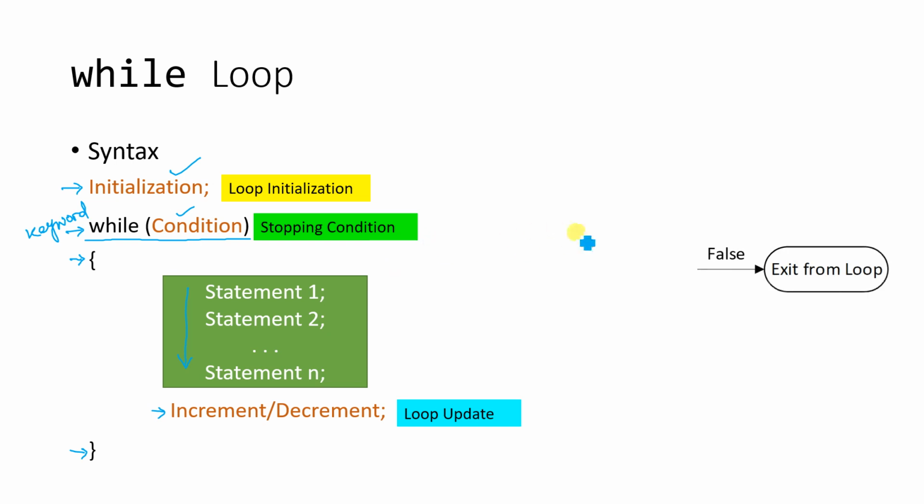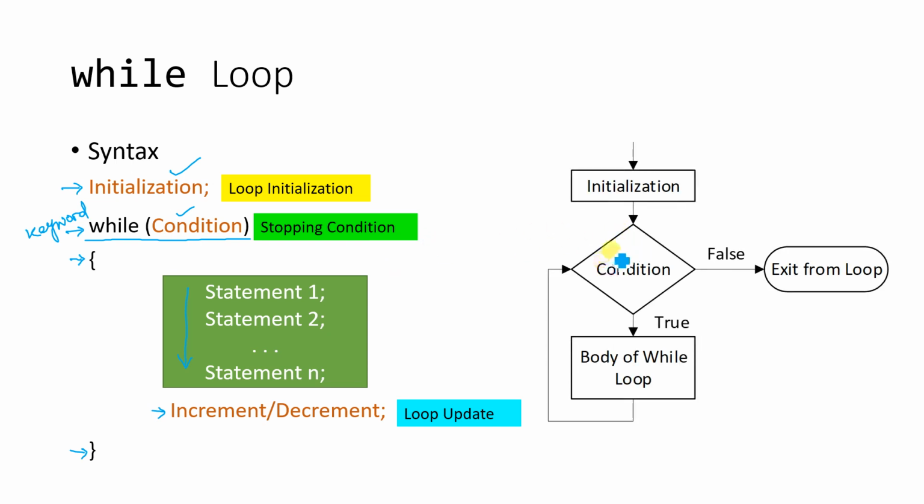The similar flow, that is the flowchart, is represented over here for the while loop itself, where the initialization will be executed once. After executing the initialization statement, the control will check the condition. If the condition is true, it will enter the body of the loop. The body of the loop contains two things: the statements and the increment or decrement part. After that, the control goes on executing this until the condition becomes false. When the condition becomes false, we exit from the loop. This is how the syntax will work.